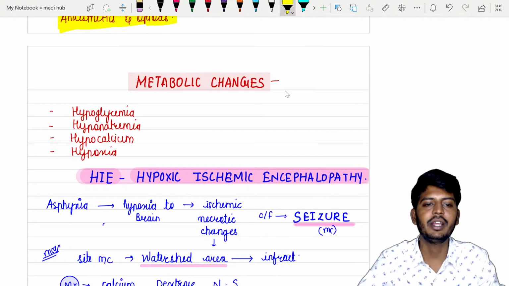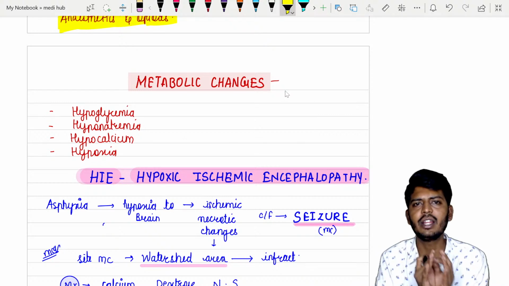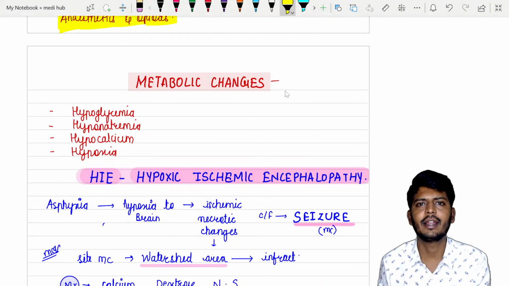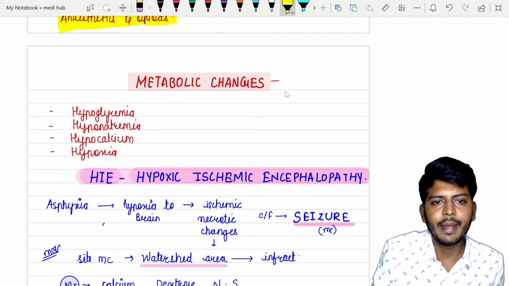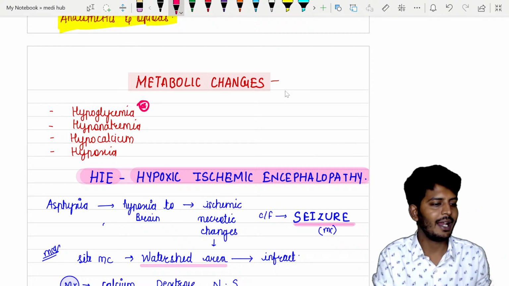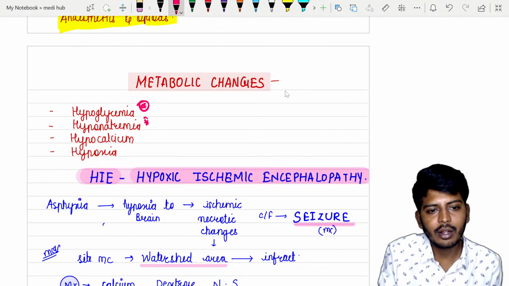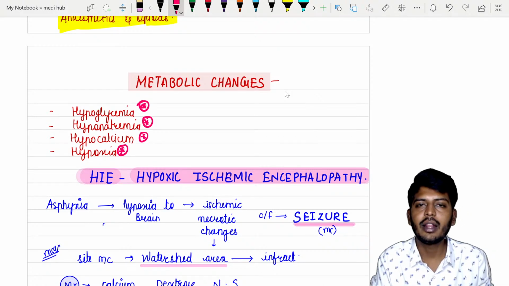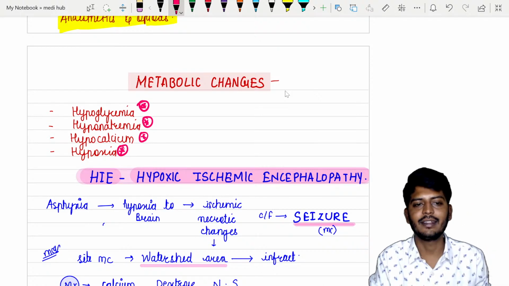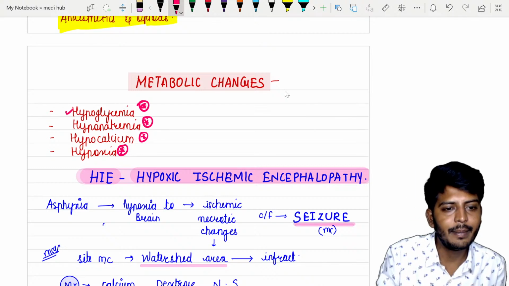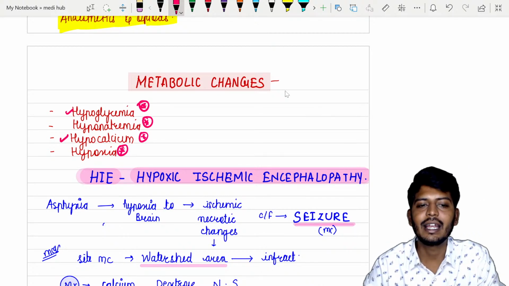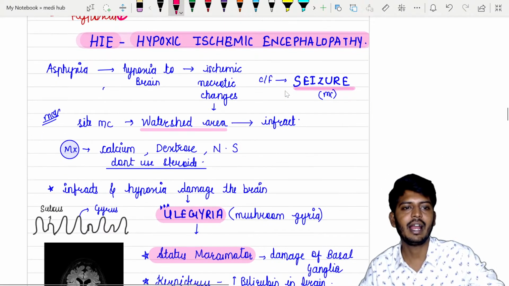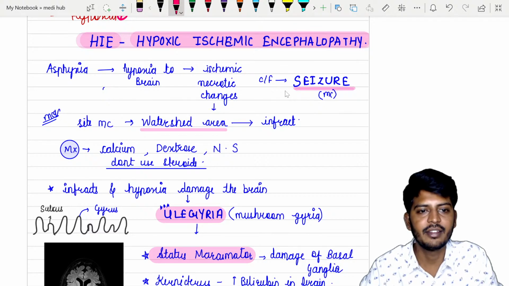So in this condition, metabolic changes, whatever you can find anywhere during the birth. If nourishment is cut down even for just 1 minute, baby can develop all these problems. So what are the problems? Baby will have hypoglycemia. Then baby will also have hyponatremia, hypocalcemia, and of course hypoxia will be there. So all the hypos: hypoglycemia, hypomagnesemia, hypocalcemia. These two things, hypoglycemia and hypomagnesemia, if they go to a very severe condition, they both can lead to seizures, my dear students. Clear? So let's go to the next one, HIE, hypoxic ischemic encephalopathy.